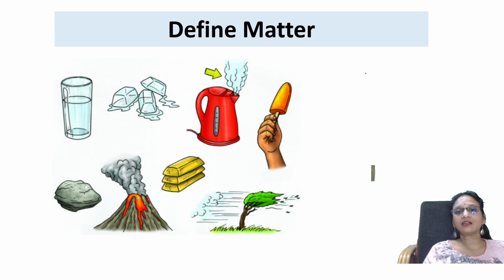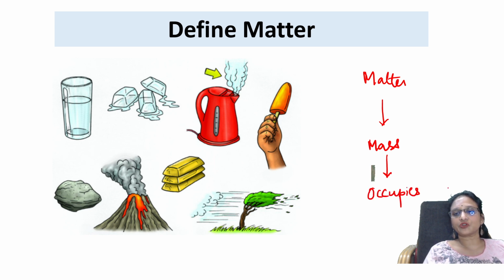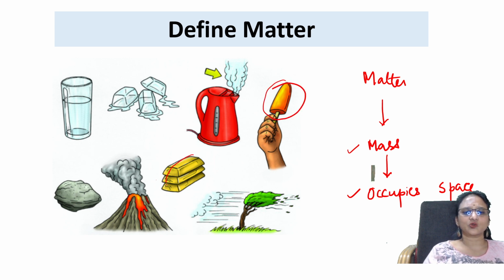Whatever is there everywhere, matter is nothing but mass which occupies space. Any substance on this earth which has mass and occupies space is called matter. This is mass, this is occupying space, this is gold biscuits which is occupying space. So anything which has mass and occupies space is called matter.